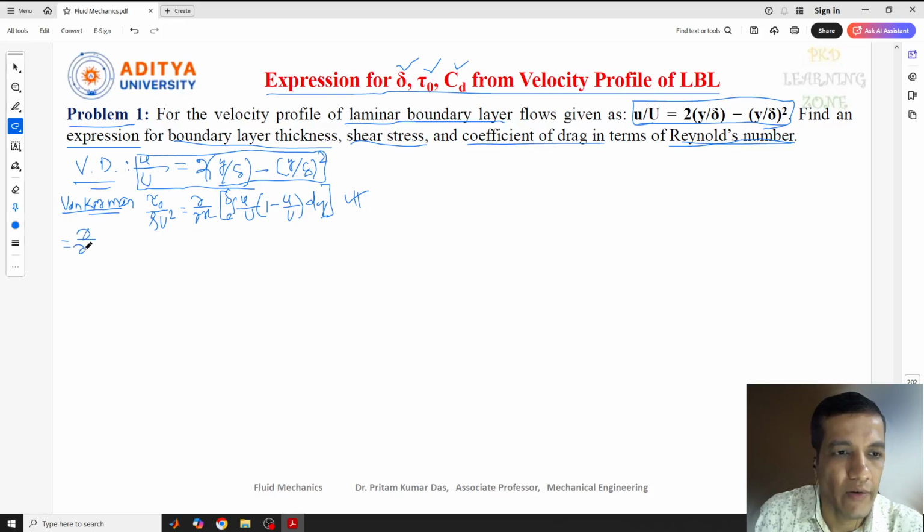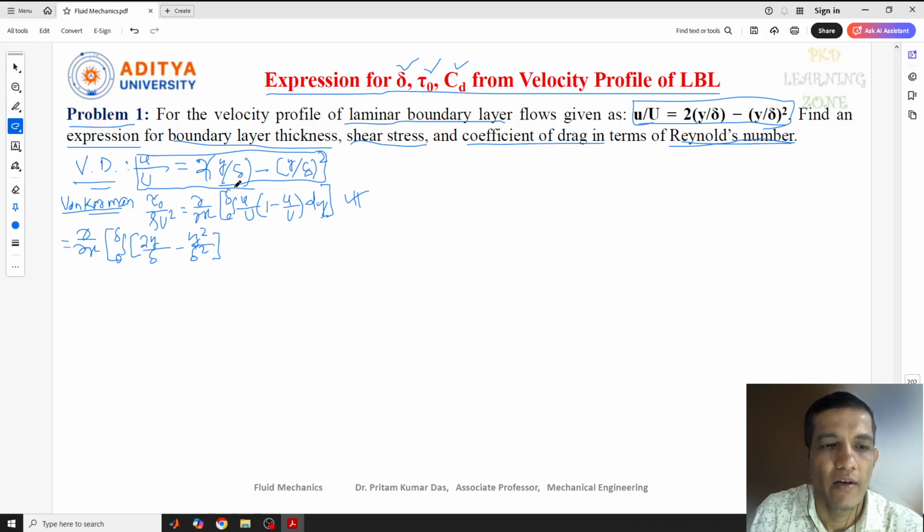After applying we'll get del by del x, bracket start, 0 to delta, and here the total equation we need to write in a square bracket. This can be written as 2y by delta minus y square by delta square. I have multiplied the 2 inside, and this is the whole square.